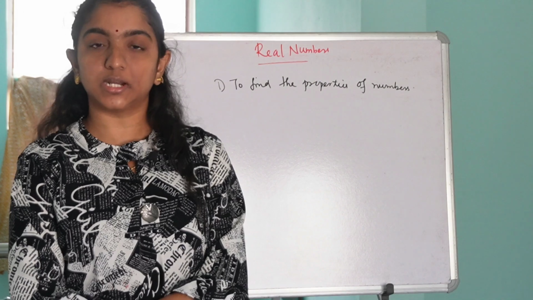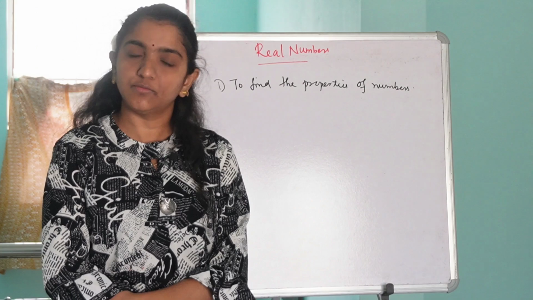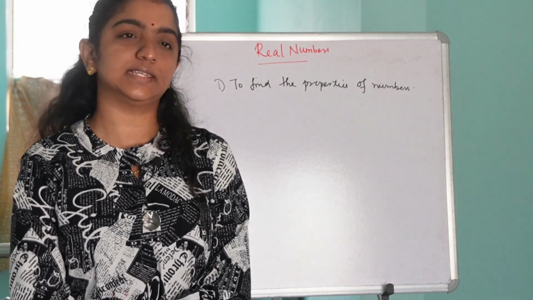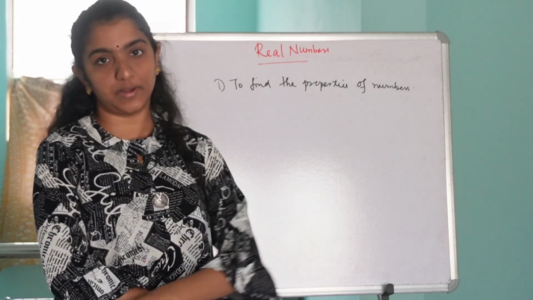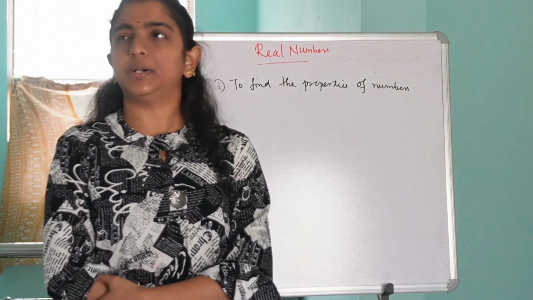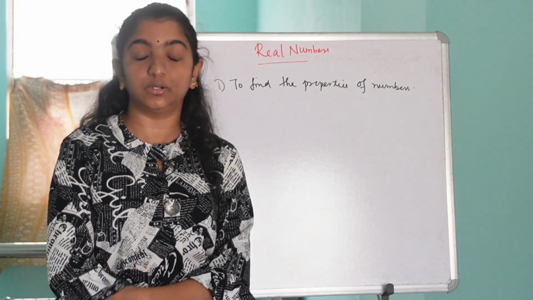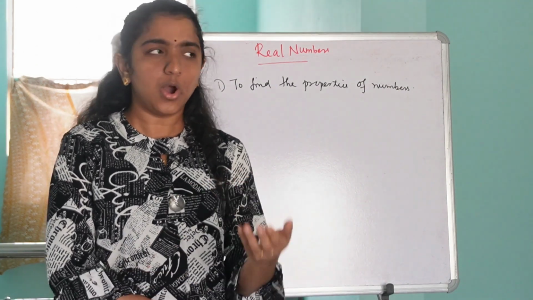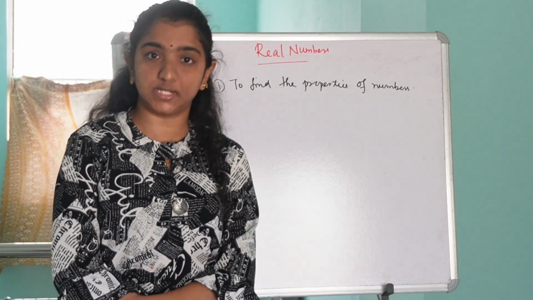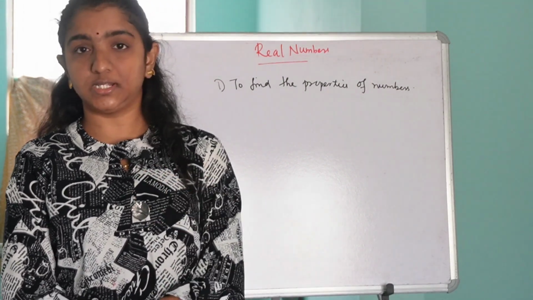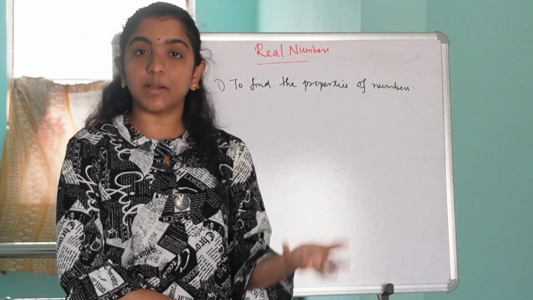This is one statement regarding one of the properties of numbers, isn't it? So we can prove this using Euclid's division lemma. Is it clear? Another property: all the positive odd integers are in the form 2q plus 1. Or another property: the square of all the positive integers are either in the form 3m or in the form 3m plus 1, etc.